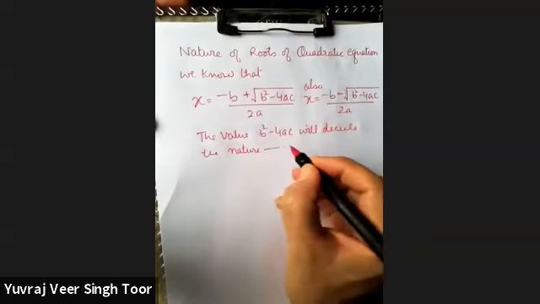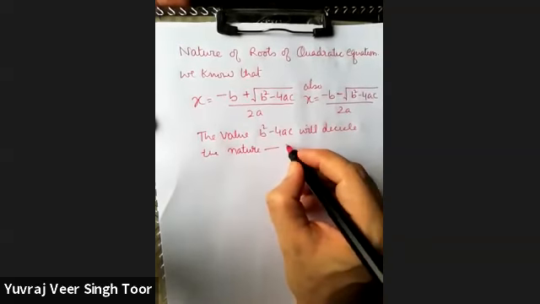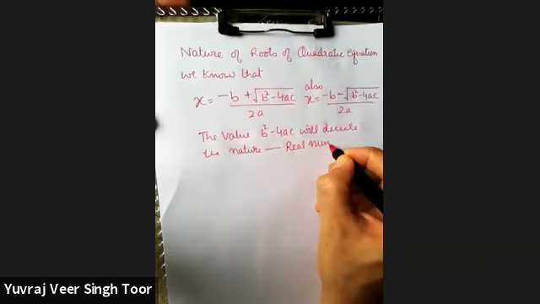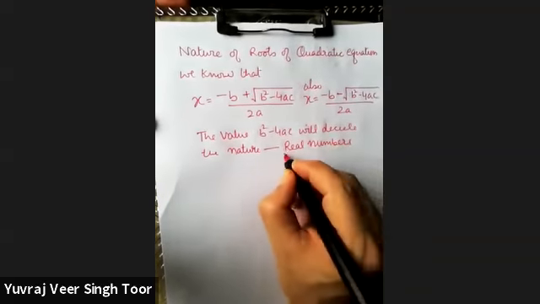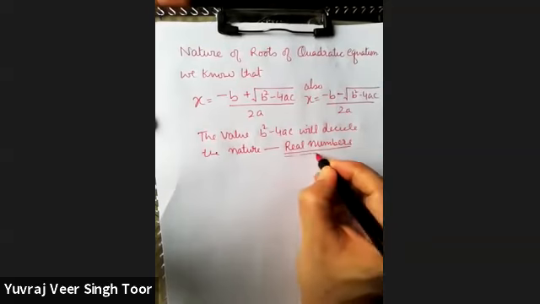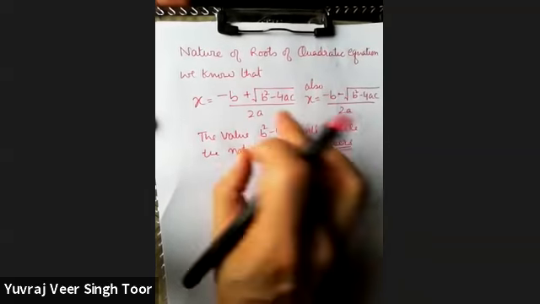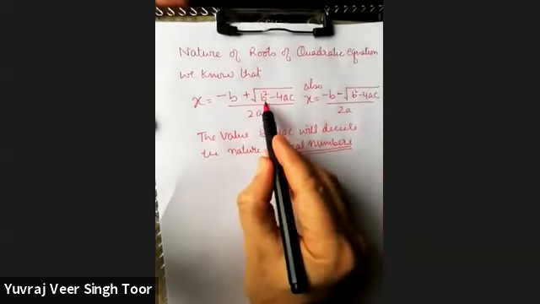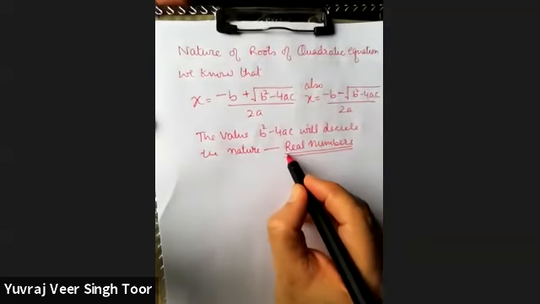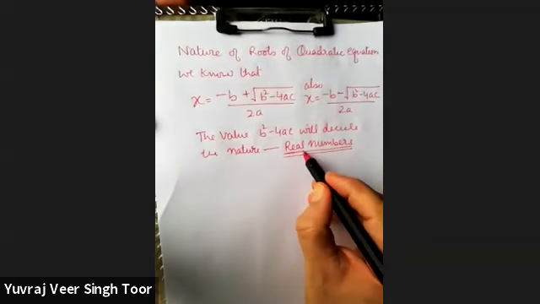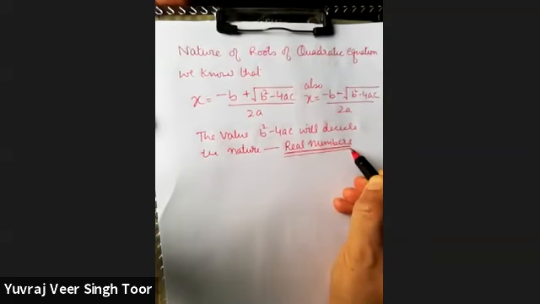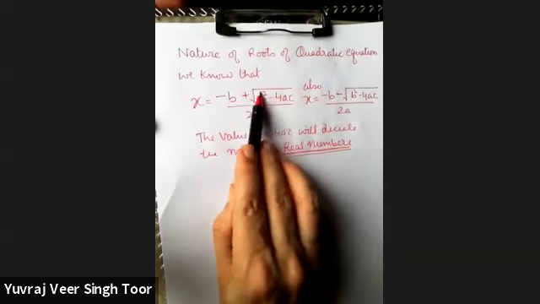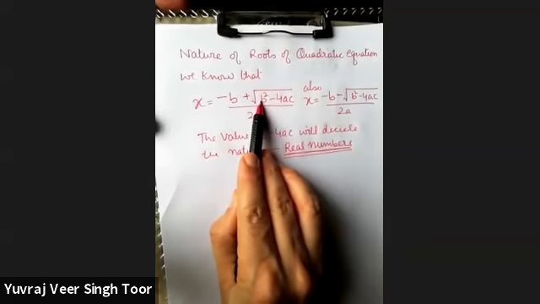When it comes to nature, the number system we have studied is real numbers. So we would like to see whether the result is going to be a real number or not. So what numbers are not real numbers? First of all, you have to understand that you don't have a negative number under the radical sign.